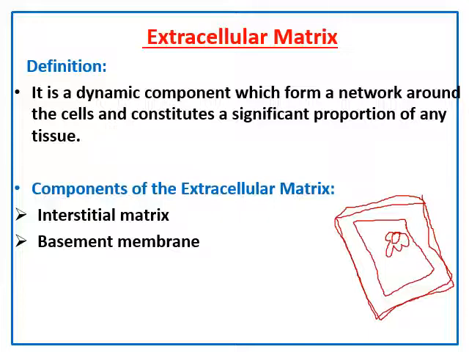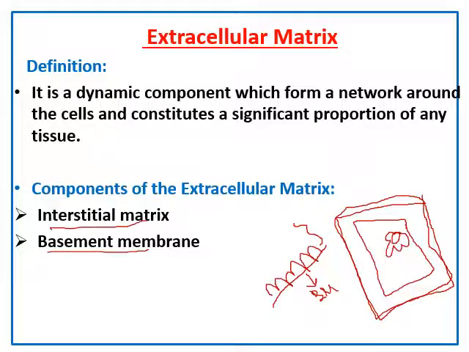What are the components of extracellular matrix? Like in the epidermis, epithelial cells are lying on what's called the basement membrane. Of course, the basement membrane here is to hold the epithelium in place and not to fall down into the subepidermal tissue. This is the basement membrane.